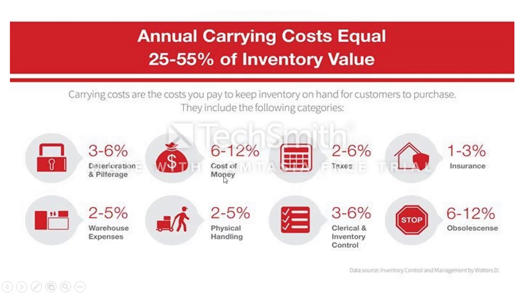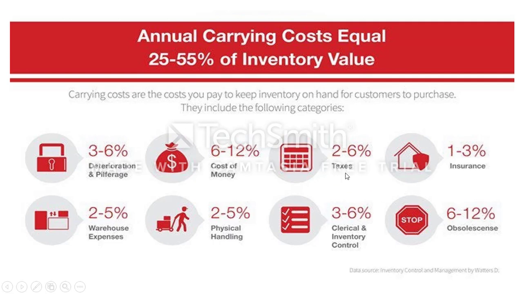Then cost of money: suppose you are storing a very huge volume of material, that money will be blocked as raw material. You need to pay interest on that extra money you are not using. If you are not having inventory, you need not pay interest.